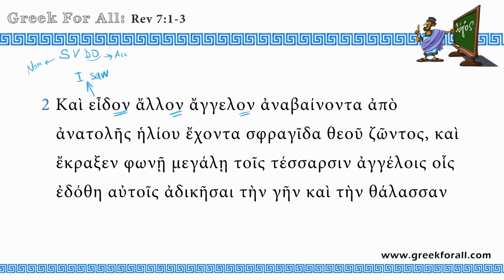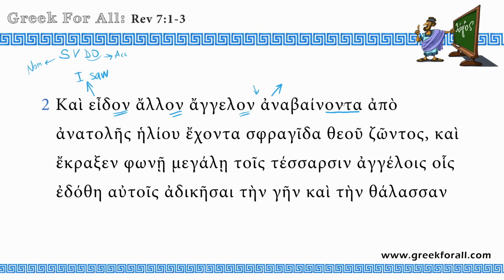So, and I saw another angel, anabainonta. Very interesting participle here. So the verb baino means to walk or to go, but it rarely, if ever, appears in the New Testament without a prefix. Usually it has a prefix ana, which means to go up, or it would say katabaino, which means to go down. So here we have ana, it means to go up, and also we have the suffix onta, which is the present participle suffix for the active verbs. So we translate this another angel, going up or rising up.